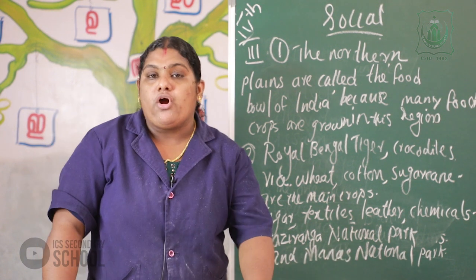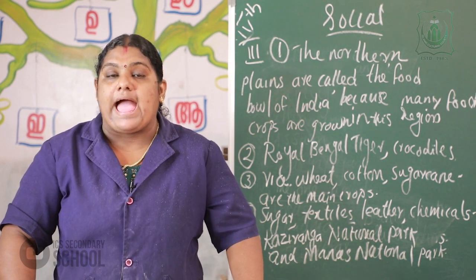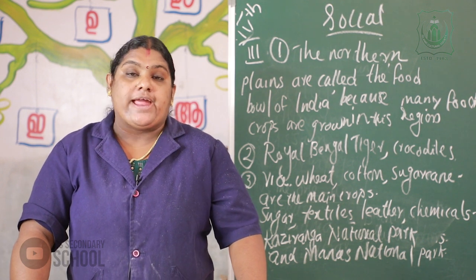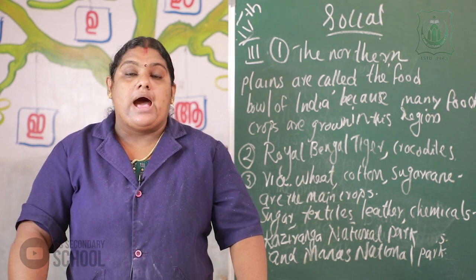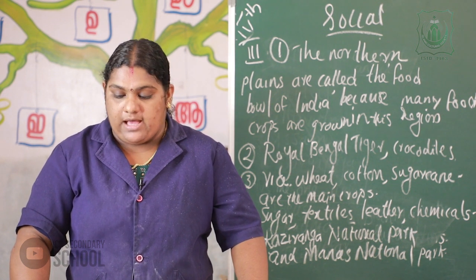We already said that Assam is very famous for tea and silk industries, and petroleum and natural gas are found in the Digboi region in Assam.